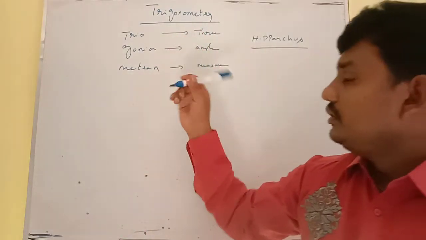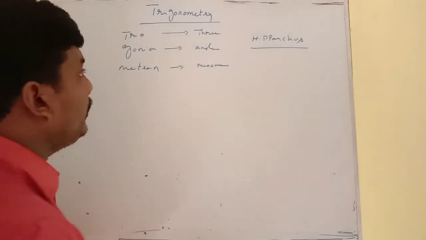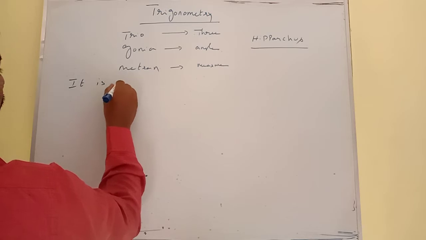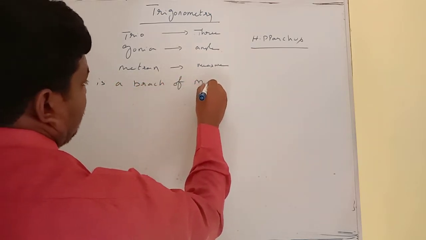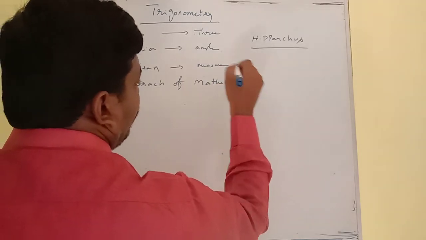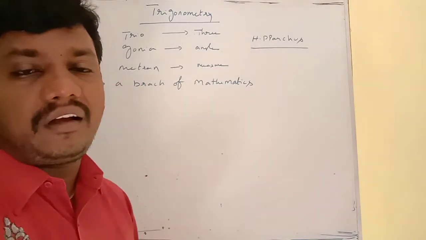So what is the definition of trigonometry? Trigonometry is a branch of mathematics which deals with the relation among the sides and angles of a triangle.